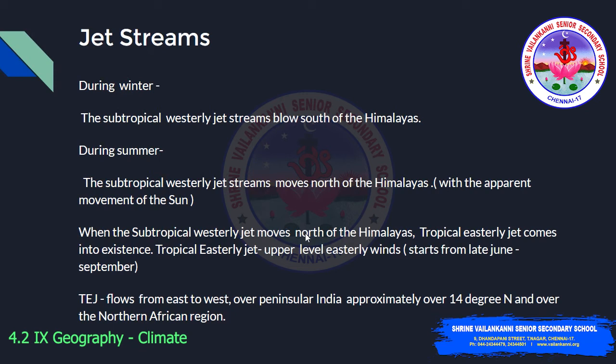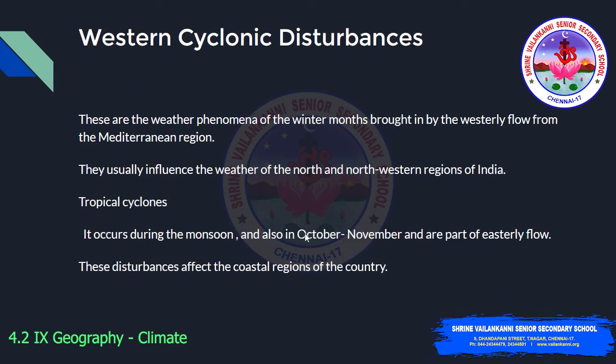When they move north of the Himalayas, the tropical easterly jet comes into existence. This starts from late June to September. This tropical easterly jet stream flows from east to west over peninsular India, approximately over 14 degrees north, and over northern Africa. Next we'll see about the western cyclonic disturbances.